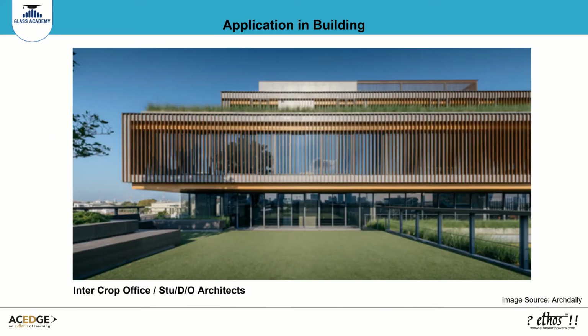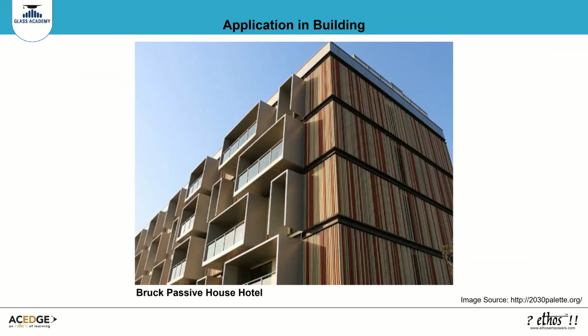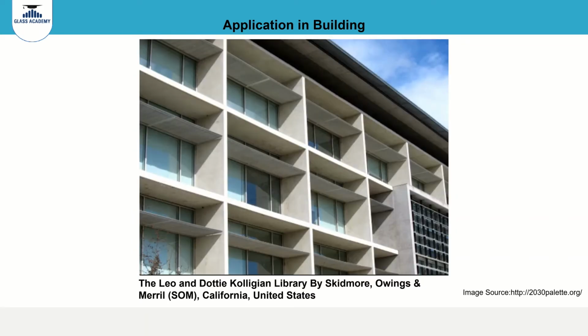This is an example of a building that has been shaded using vertical shading elements. Here is an example of a building that has been shaded using horizontal shading elements. This is an example of a building that has been shaded using the egg crate system.